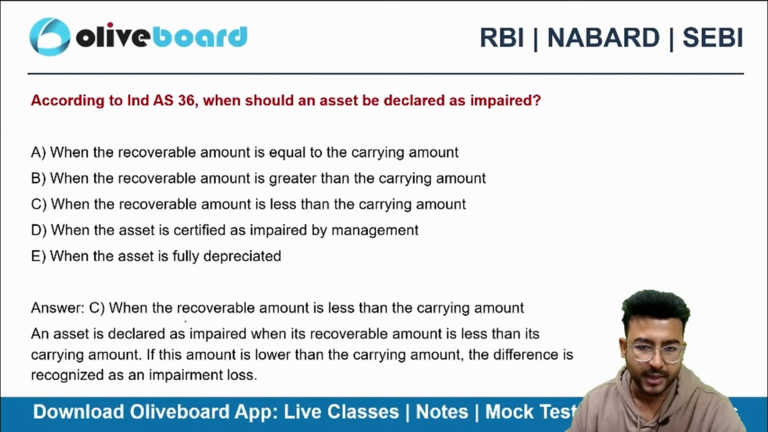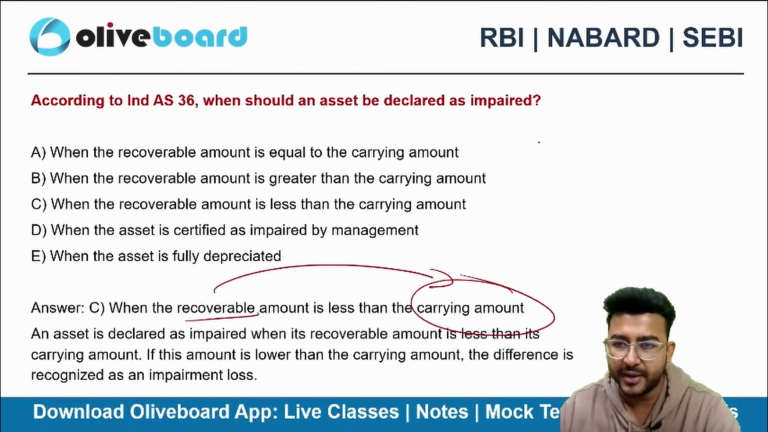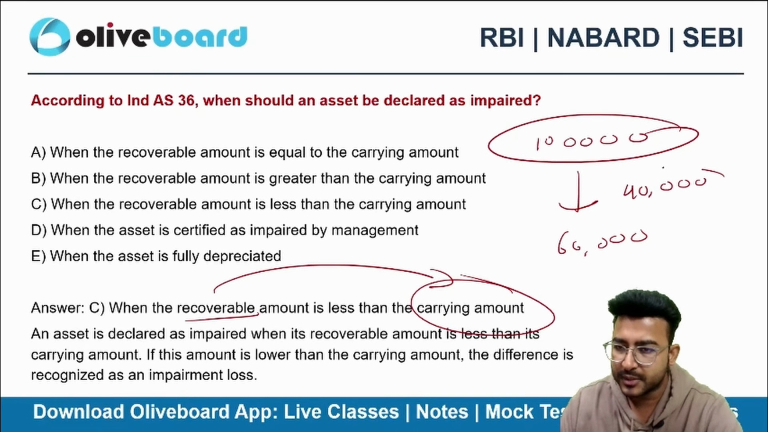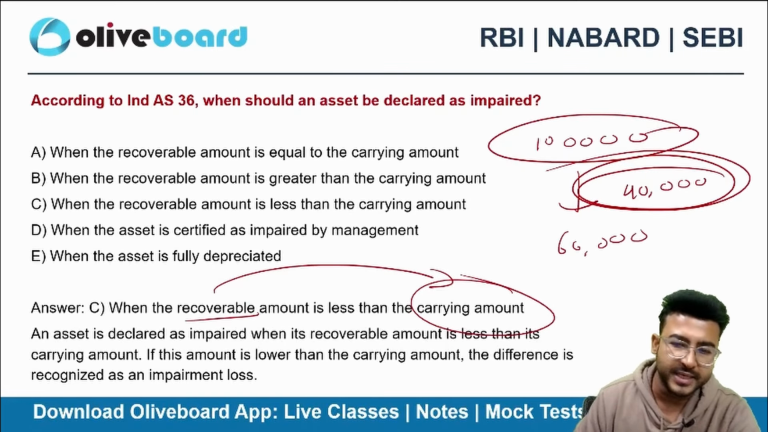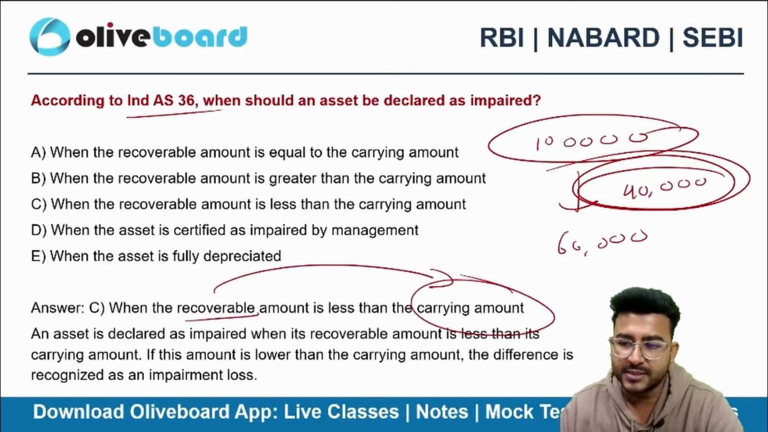When the recoverable amount is less than the carrying amount, then we call the asset impaired. I'm carrying something at 1 lakh rupees, but I'm only able to recover 60,000 from it. So can I say that this is an impairment loss? This is an impairment loss. Okay. So please learn the Ind AS number and name as well for this one.